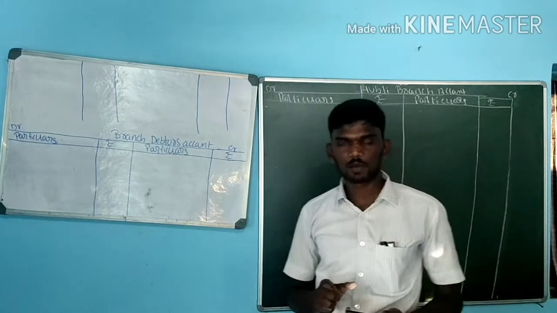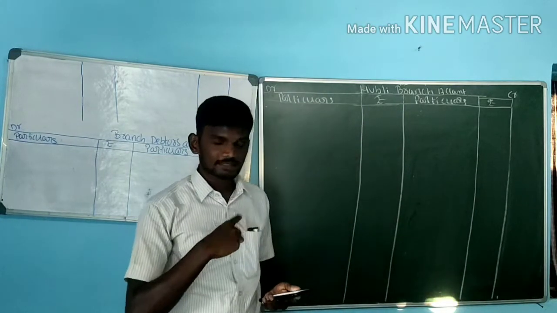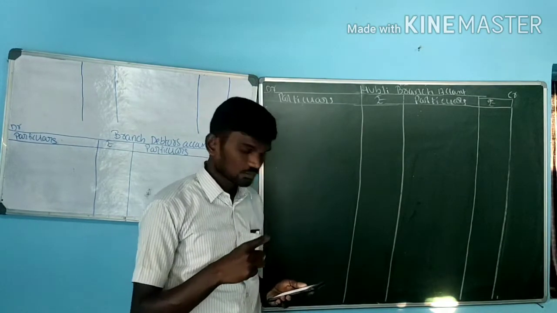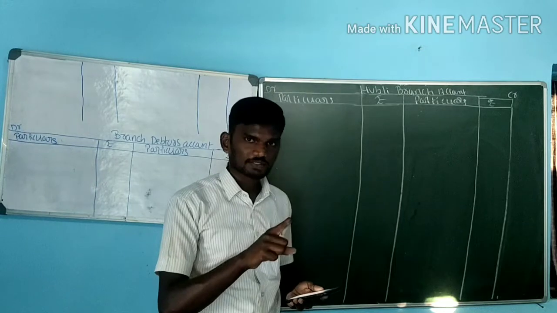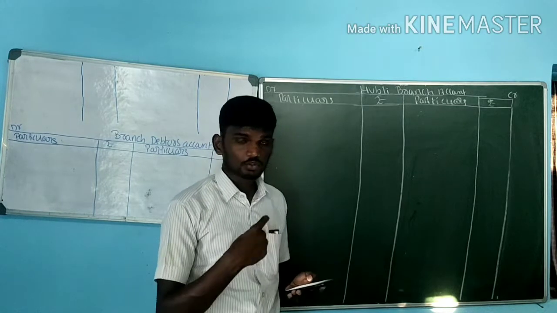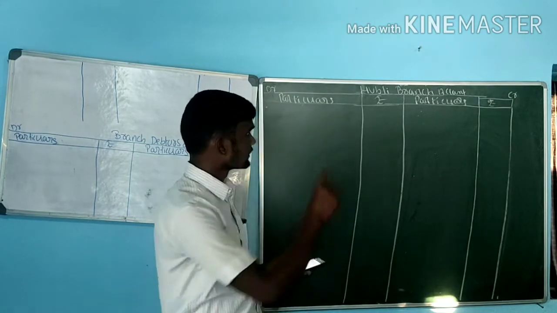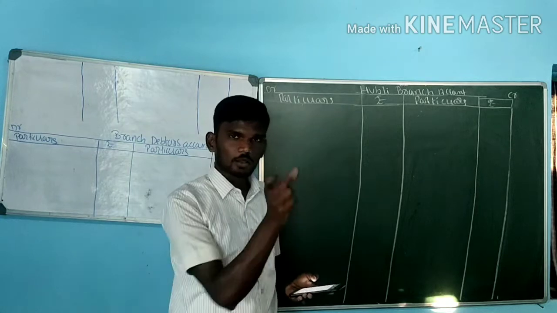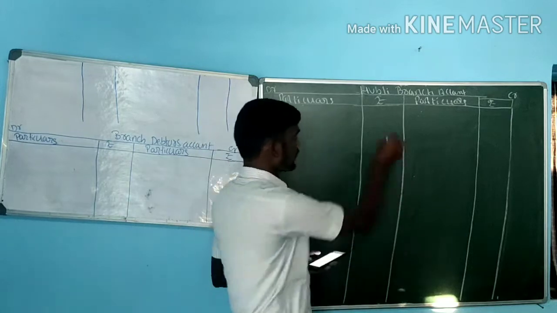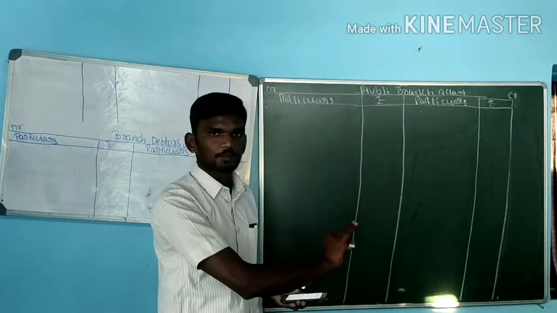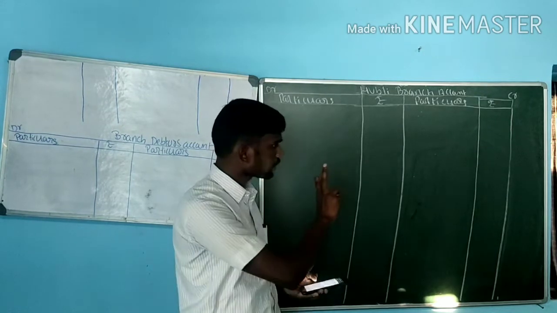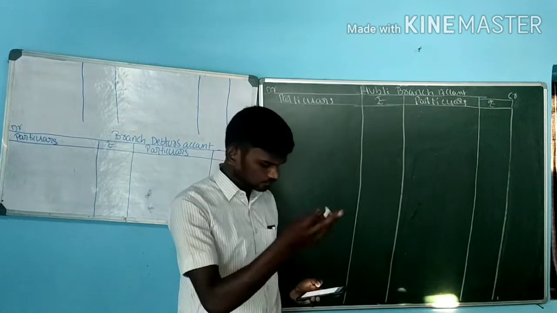Step number 1, identify whether the goods are sent at cost price or invoice price. See the problem, we are selling the goods at cost plus 20%. Goods are sent to head office at invoice price. Given at invoice price means what? For the goods, profit is already included. What is the situation here? We have to remove that profit, and the remaining amount we have to enter in the books of account. As already told, in the books of account we have to record only cost price, we should not record any kind of profits over here.